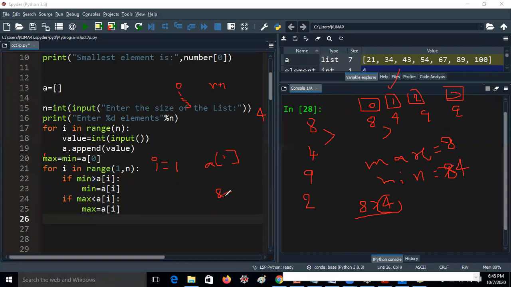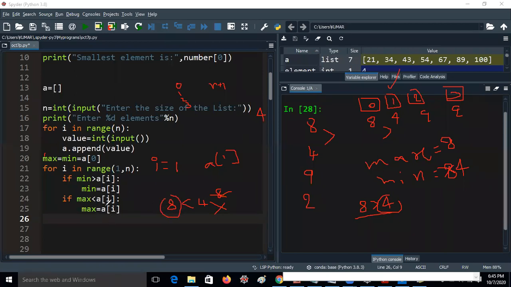8 less than A of I. I value is 1. A of 1. What is the value of A of 1? I think A of 1 is 4, right? So max value is 8 less than A of 1 value, which is 4. 8 less than 4 condition is false. So max stays as max only.